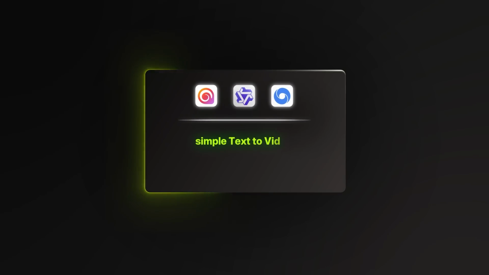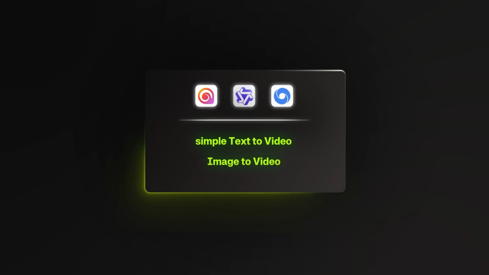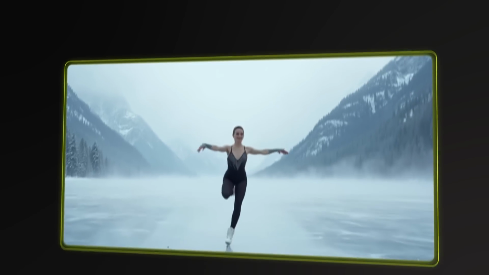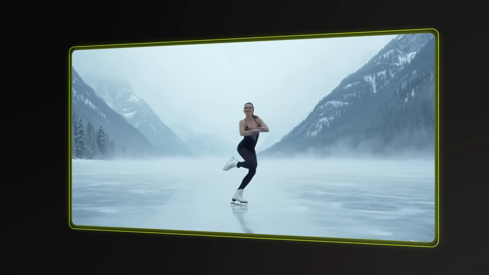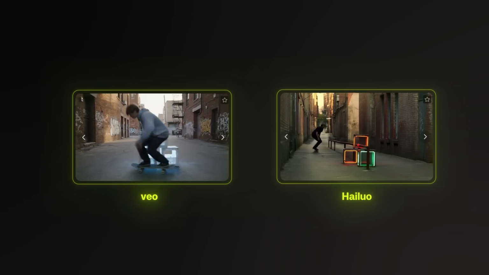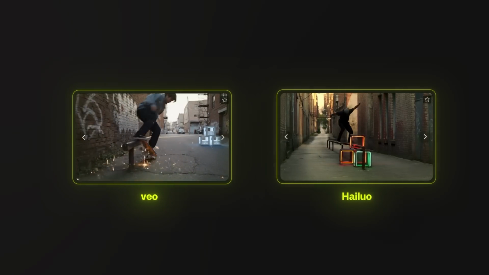So let's go through these together and compare Wan 2.2, VEO 3, and Hailuo on different scenarios like simple text to video or even image to video, and see if Wan 2.2 keeps up or even outshines the other platforms. As I mentioned earlier, Wan 2.2 stands out from all other models because of its realistic human movement capabilities. VEO 3 and Hailuo can sometimes struggle a lot when you're trying to generate action-packed scenes with complex movements, and that is exactly what Wan 2.2 is designed around.